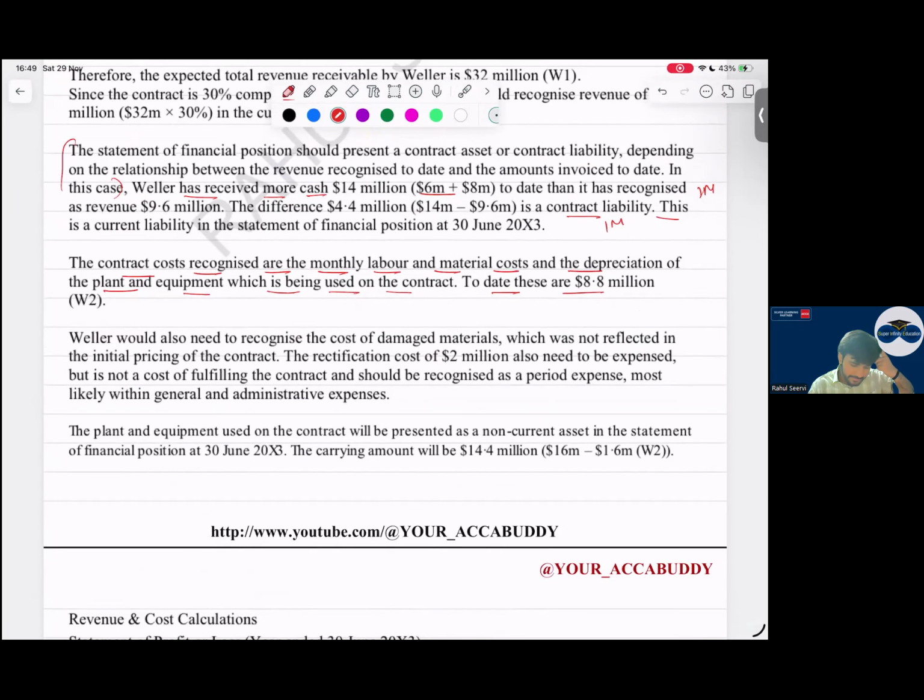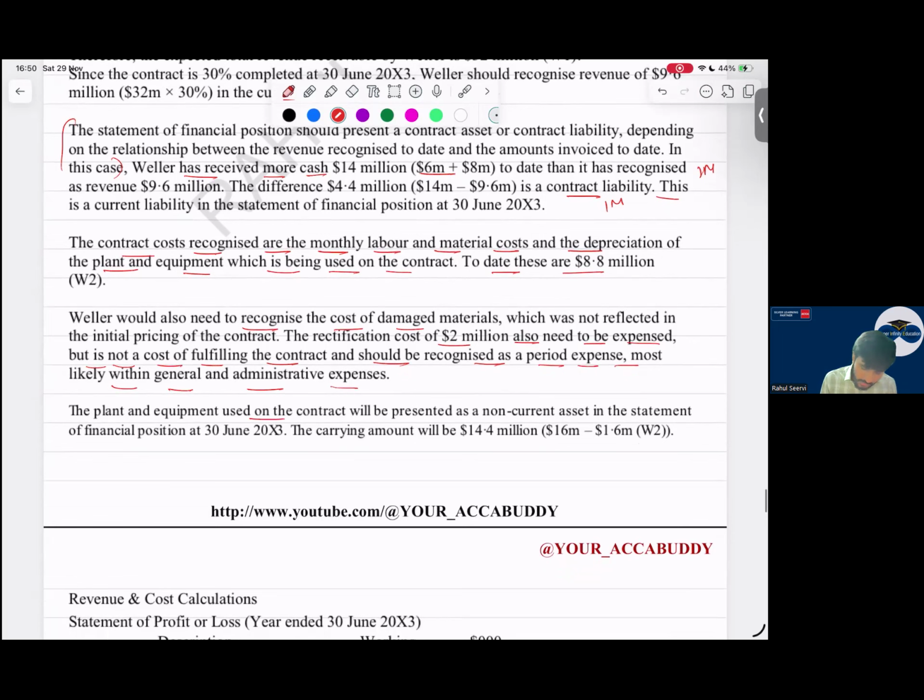Then W would also need to recognize the cost of damaged material, which is not reflected in the initial contract. The rectification cost of 2 million also needs to be expensed, but is not a cost of fulfilling the contract and should be recognized as a period expense, most likely within general and administrative expense. As I mentioned, it's a rectification cost. This will be recorded in the P&L because it's not involved in fulfilling the contract, and so in P&L under the operating category, it's enough. The plant and equipment used on the contract will be presented as a non-current asset in the statement of financial position at 30th June.